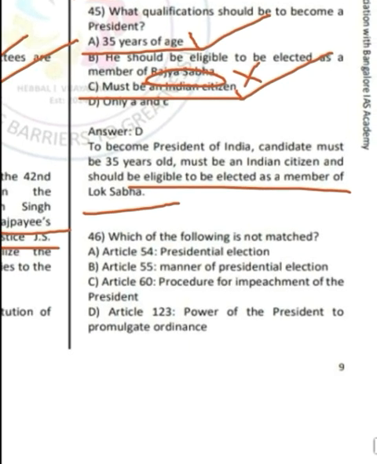Moving on to question number 46, it says which of the following is not matched. So the correct answer here is option C, Article 60. Article 60 does not speak about the procedure for impeachment of president, but Article 61 speaks about the procedure for impeachment of president. Hence, here option C is wrong and it is not correctly matched.